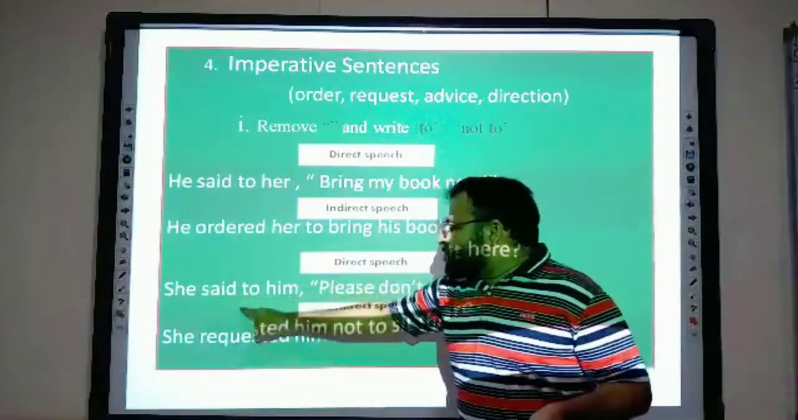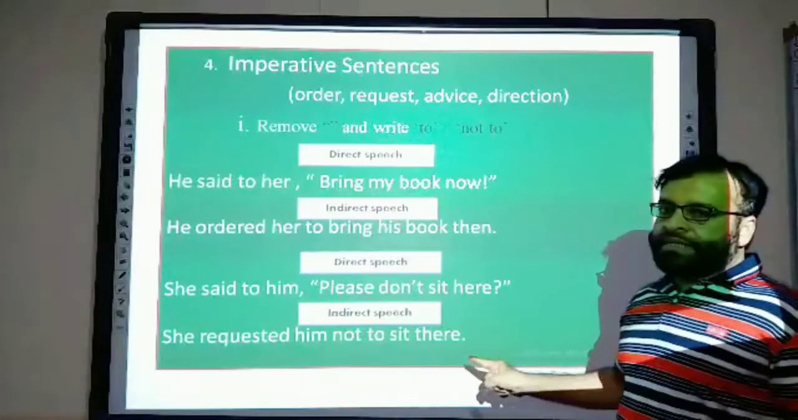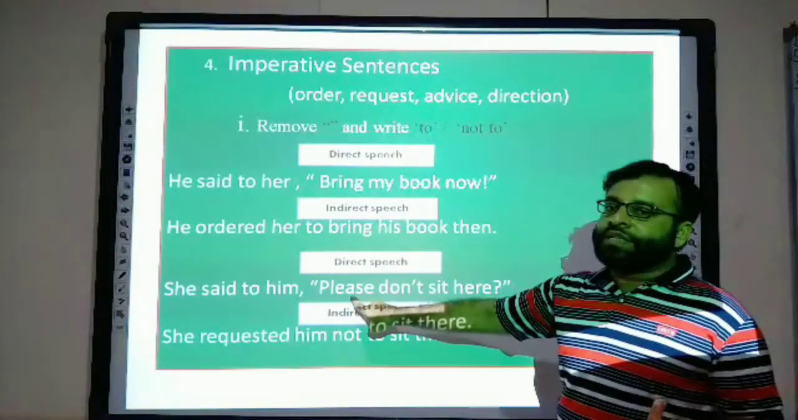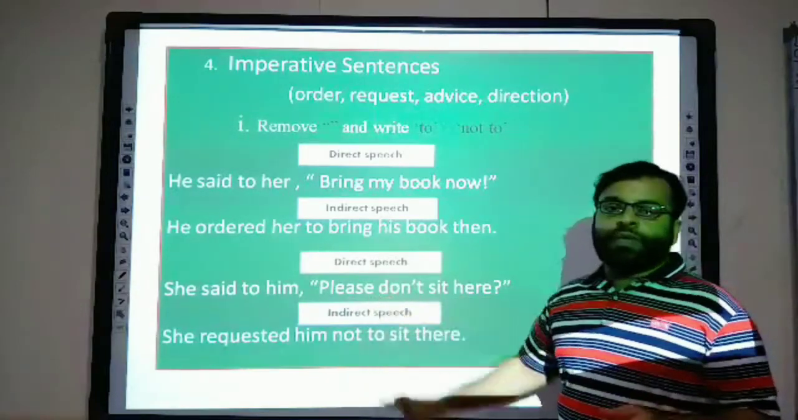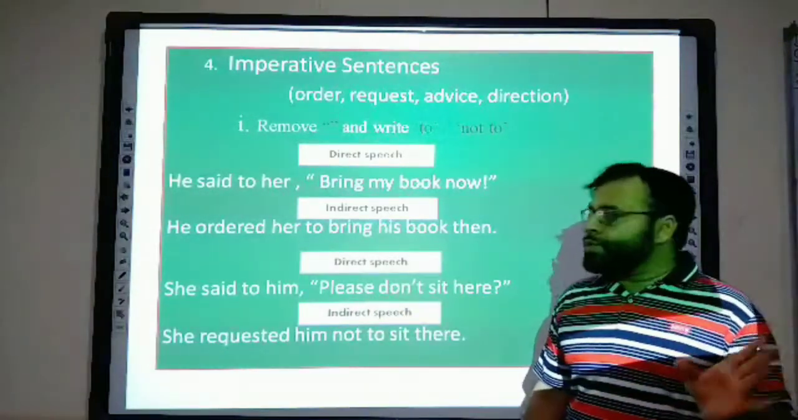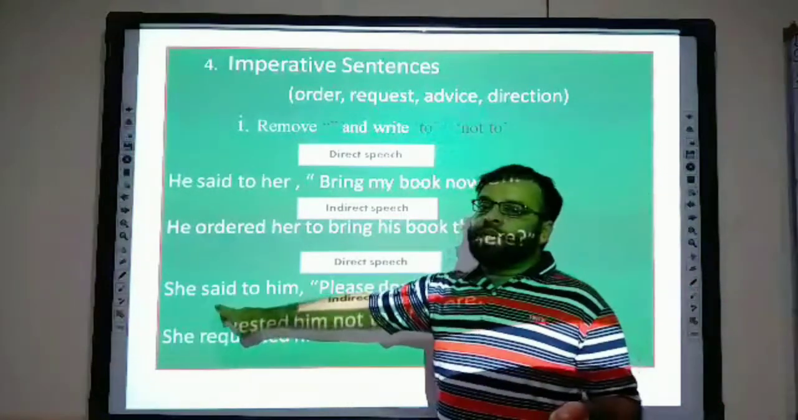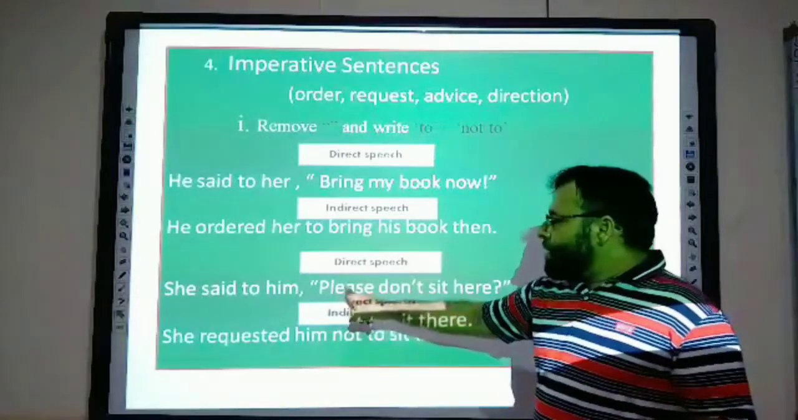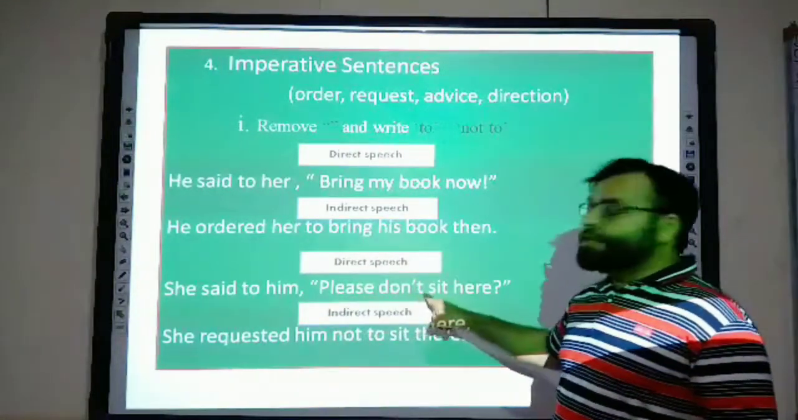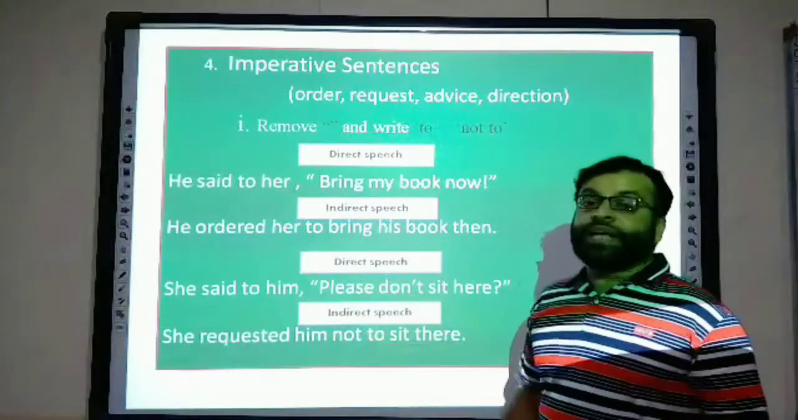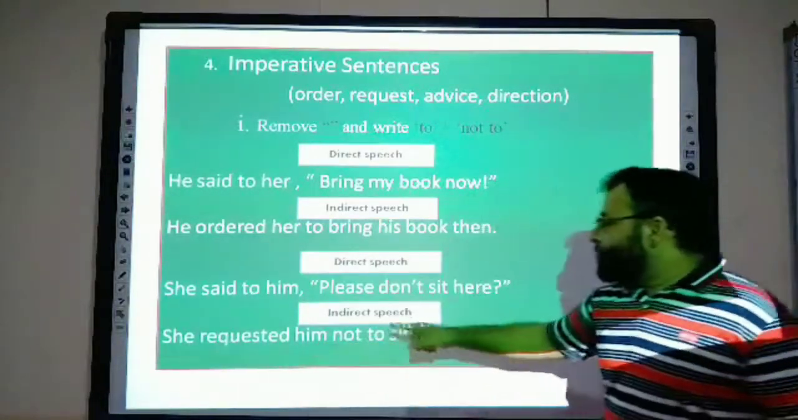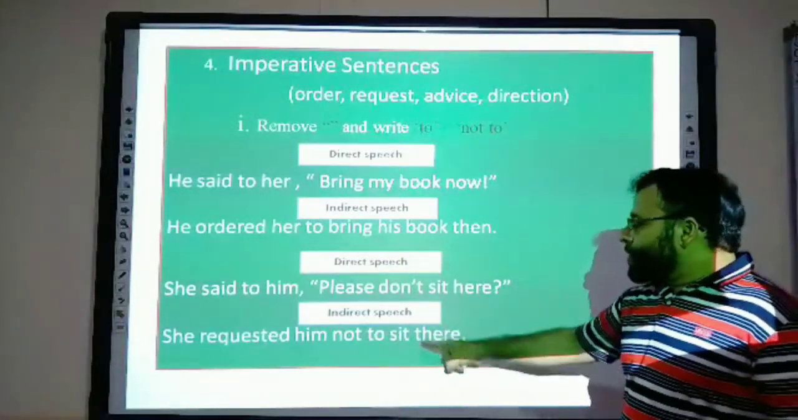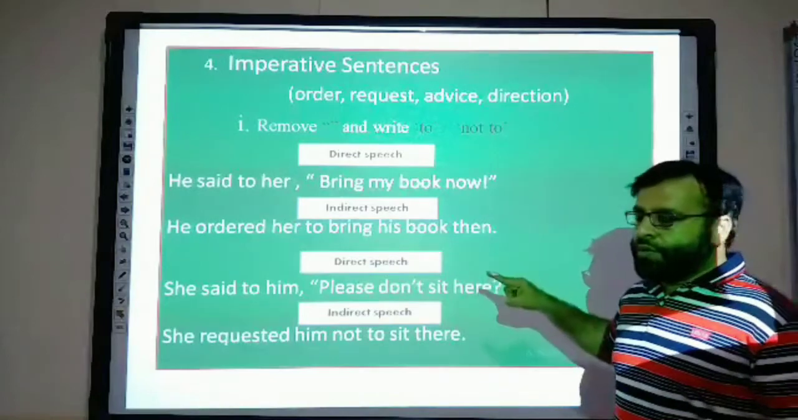Another sentence, "She said to him, please don't sit here." It's a request. You can see the request wording here: "please" or "kindly" shows it's a request. But in indirect speech, you will not use the words "please" or "kindly." Instead, as the speech verb you will write "requested." So she requested him. Now, because it's "don't," you have to write "not to." She requested him not to, and the verb form will remain the same. So she requested him not to sit. "Here" will change into "there."